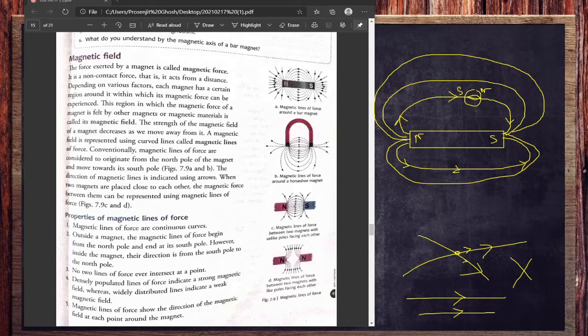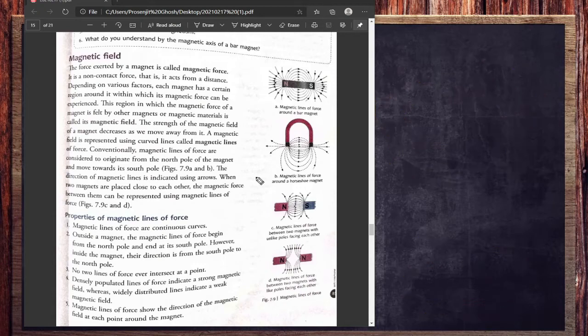Now how can you show the attraction and repulsive property of magnets with lines of force? I told you that opposite poles attract each other, and you also know that the lines of force always generate from north and move to south.